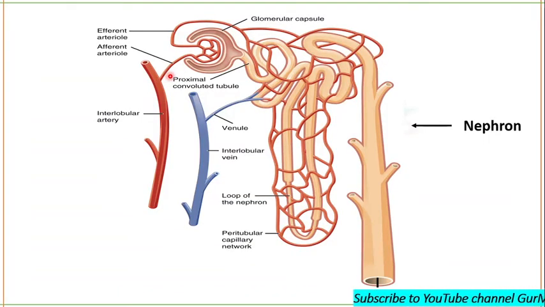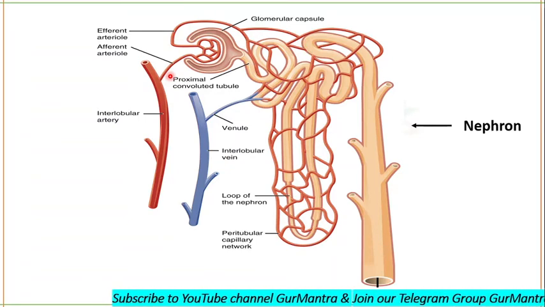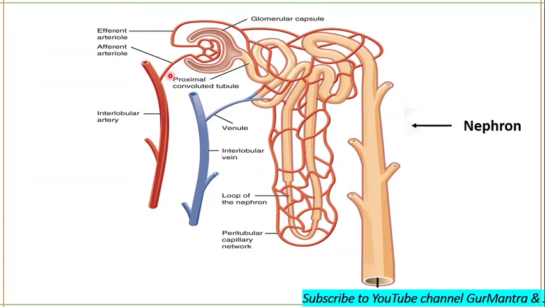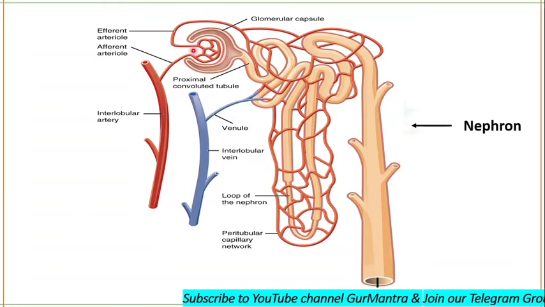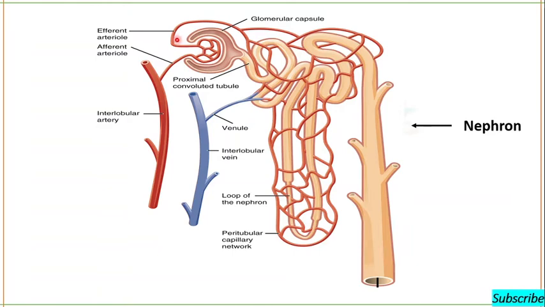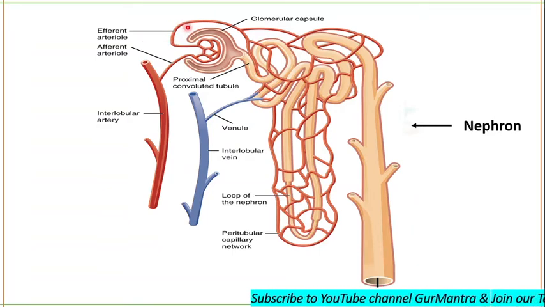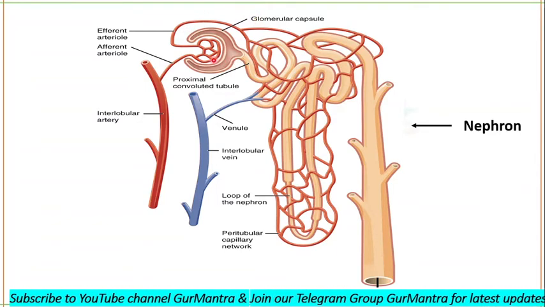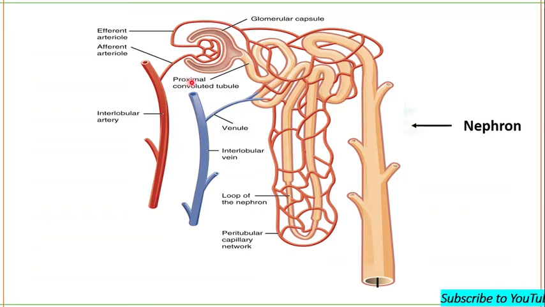Interlobar arteries become arcuate arteries, then interlobular arteries, then arterioles, and finally capillaries. These capillaries form the network called the glomerular capillaries. Then they reunite to form the efferent arteriole, which carries the blood out of the glomerulus. Afferent arterioles have a larger diameter than efferent arterioles.